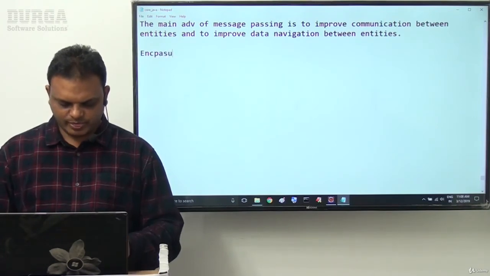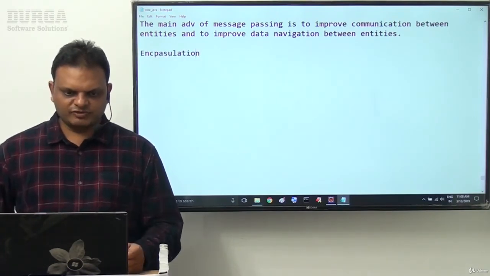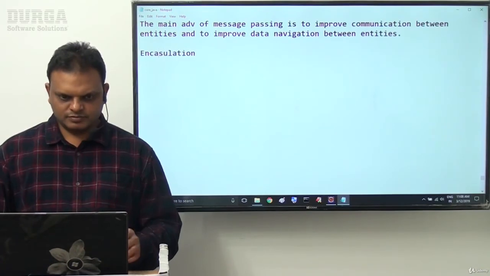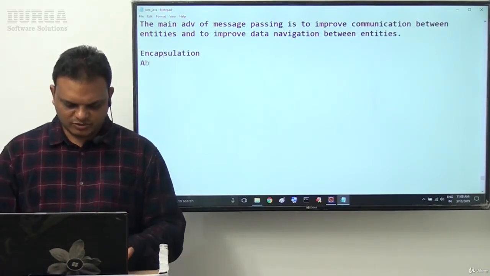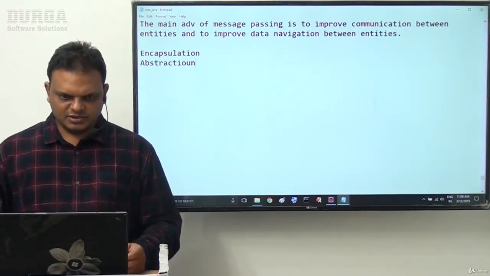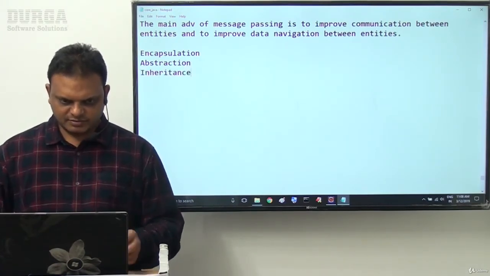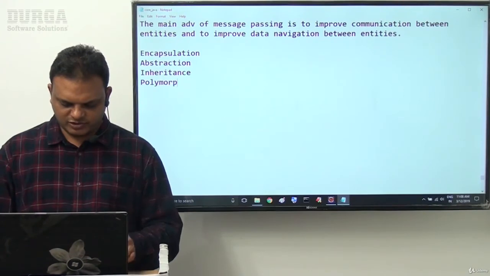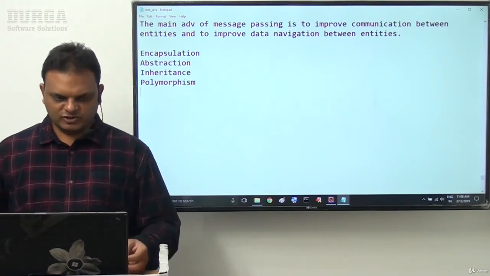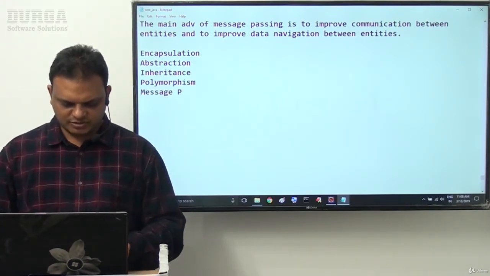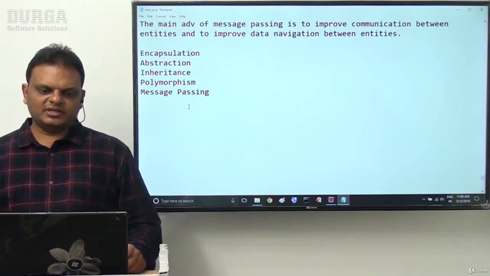Encapsulation. Next one is abstraction. Then after abstraction, inheritance. Next one is polymorphism. After polymorphism, next one is message passing. So these are mainly the object oriented features.